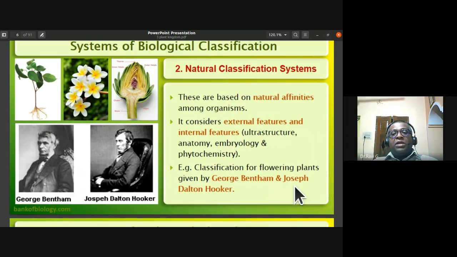The classification for flowering plants was given by Bentham and Hooker. I've even told you that Bentham and Hooker have also written Flora of Madras Presidency, wherein the South Indian states, whatever plants occurred in South India at the beginning of the 19th century, were all listed in his book. So I have already discussed this in detail. So the classification of George Bentham and Joseph Dalton Hooker is a natural classification system.